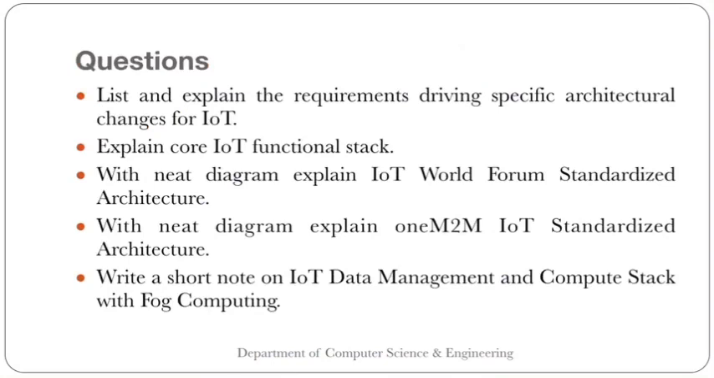Then let's discuss what kind of questions are asked on this topic. The first one is: list and explain the requirements driving specific architectural changes for IoT. We have discussed what the challenges are and what changes are required for IoT rather than the current IT network. Then explain the core IoT functional stack. We have discussed it just now: the three layers, the things layer, the communication network layer and the application layer.